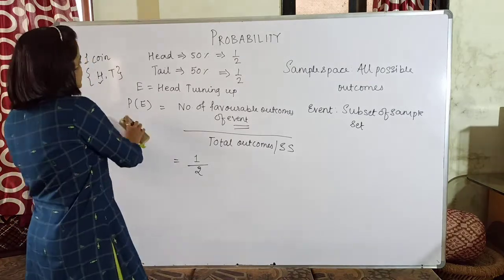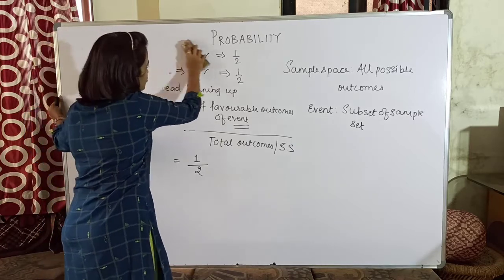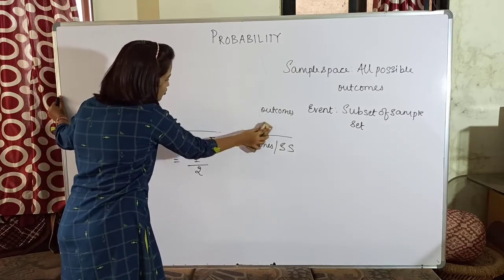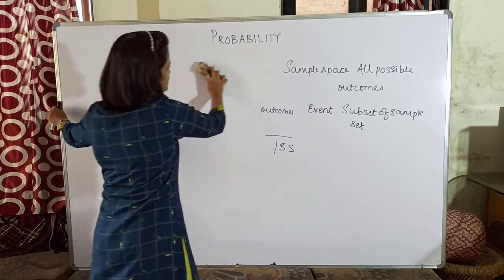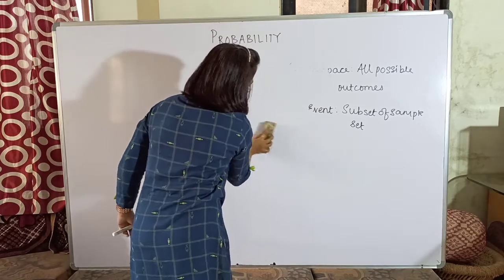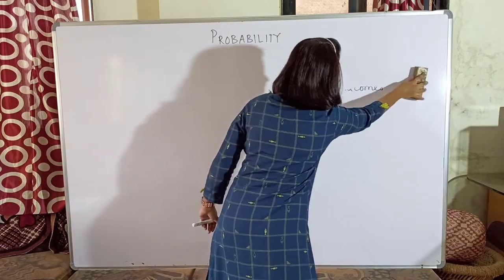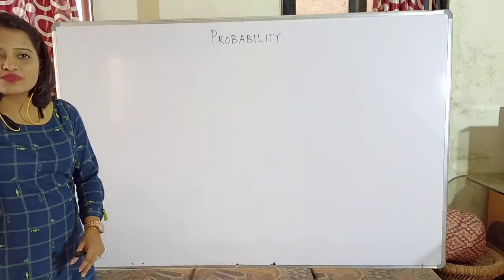Now let us see what are the different approaches to probability. There are two approaches for probability. The first one is the experimental approach, whereas the second one is the theoretical approach. First of all, let us see what is the difference between them. For your 9th class you are dealing with only the experimental approach.